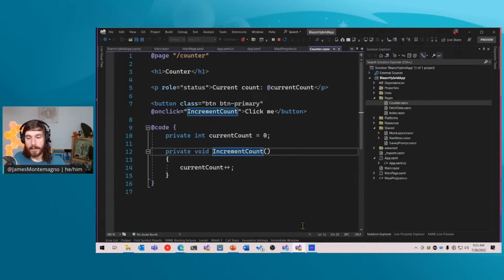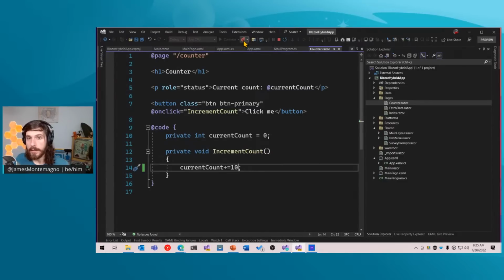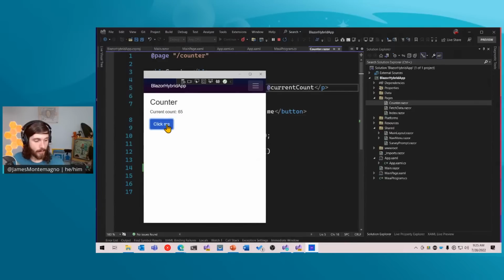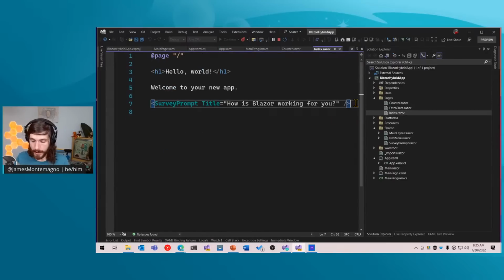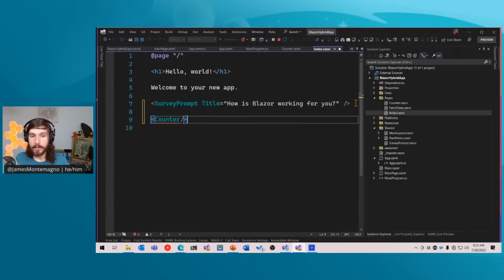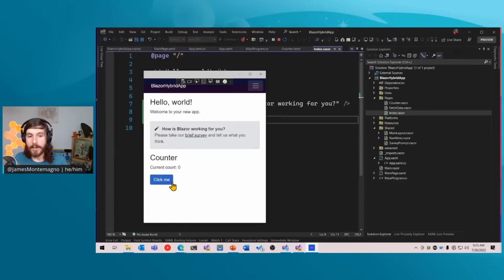I can also come in and, right now we just have this incrementer. I could change this to plus equals 10. And then I could hit this little hot reload button here. And that's going to go ahead and hot reload that code for me. So now we can see it's incrementing by 10 every single time. So you can really go in, you can change your UI, you can change all those different bits and pieces and have them update there too. If I went into my index, for example, and now put that counter component over here, and go over to the home page, we can now see it's over there too. So that's kind of cool. So we're sharing that counter component in both places.